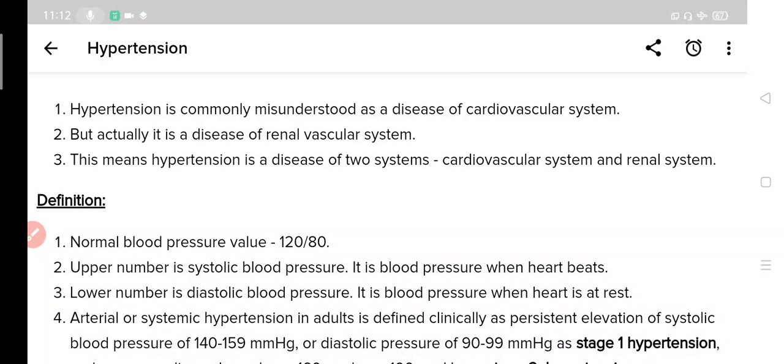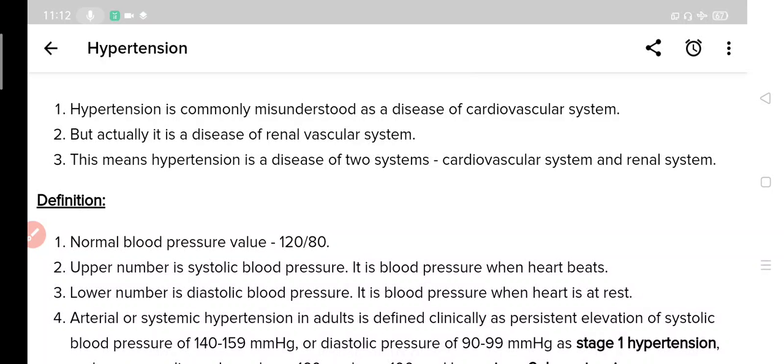Hypertension is a very important disease because it is one of the top most causes of death worldwide, especially in developed countries, because it is a disease closely associated with lifestyle factors like eating habits and exercise, etc. So today we will study about hypertension.